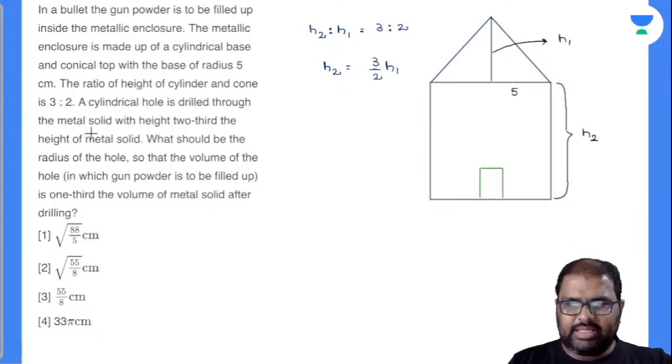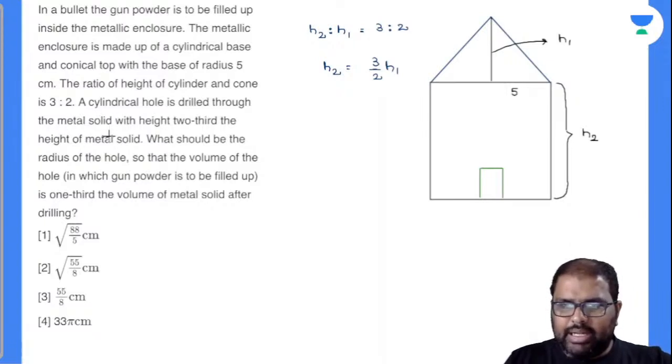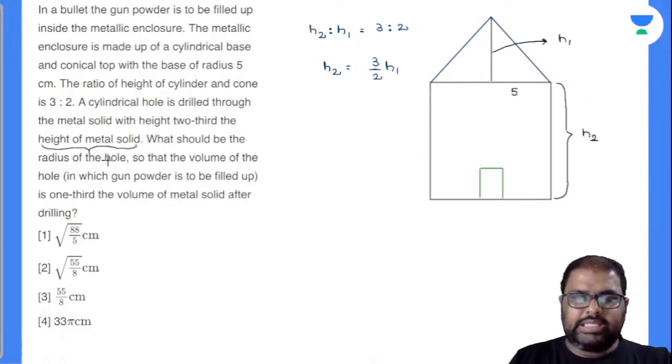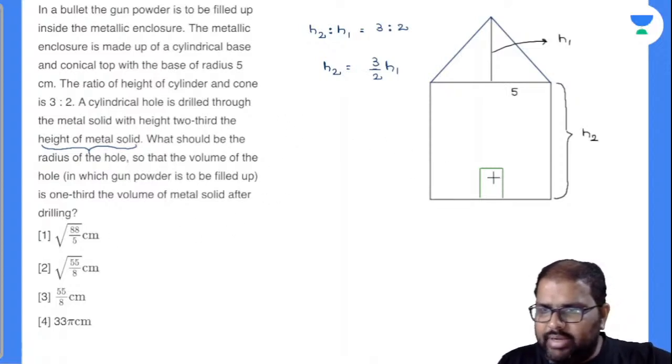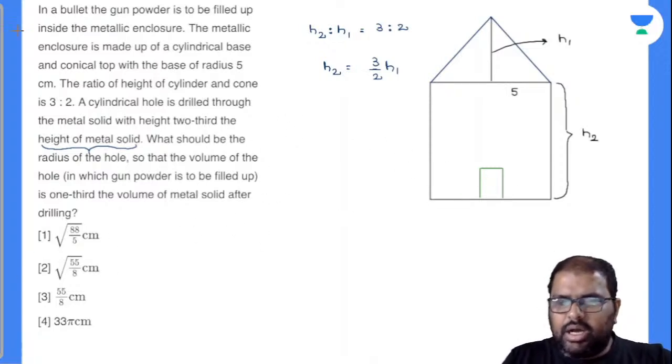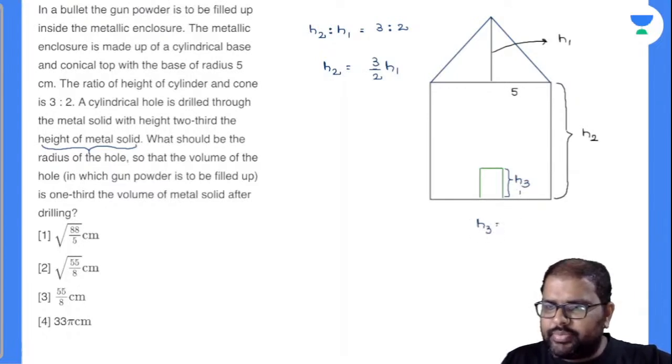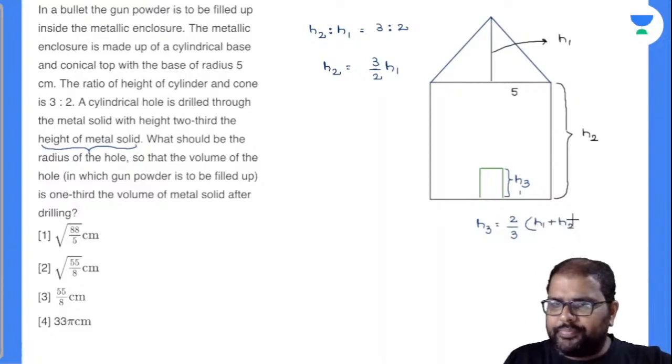Now the point given here is a cylindrical hole is drilled through the metal solid with height 2/3 of the height of the metal solid. First of all, height of the metal solid is h1 plus h2 here. So I will take down the height of this drilled portion as h3. According to the data, h3 is 2/3 into h1 plus h2. Later on we'll do it.